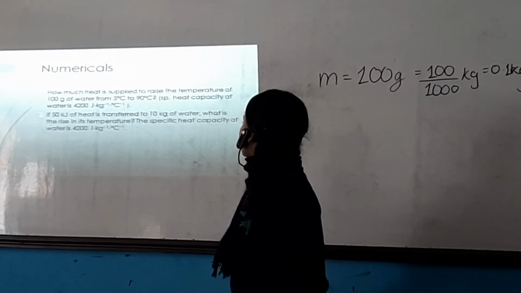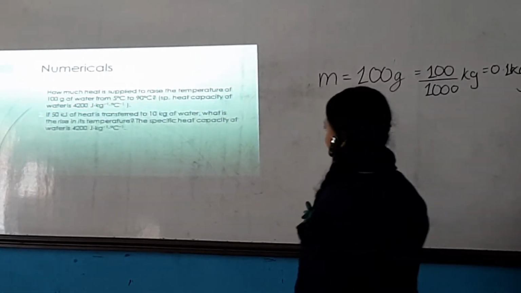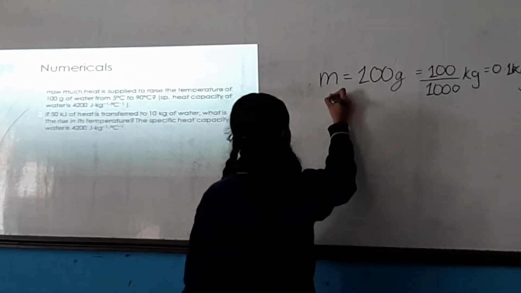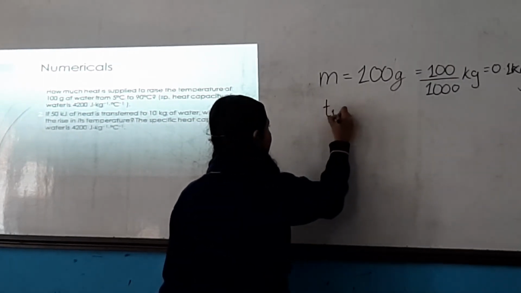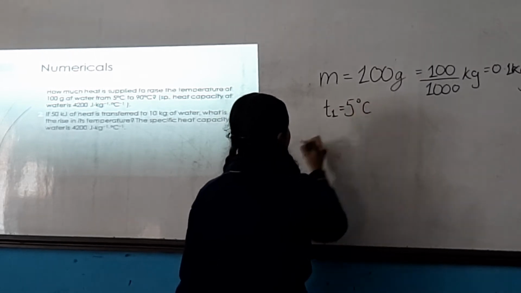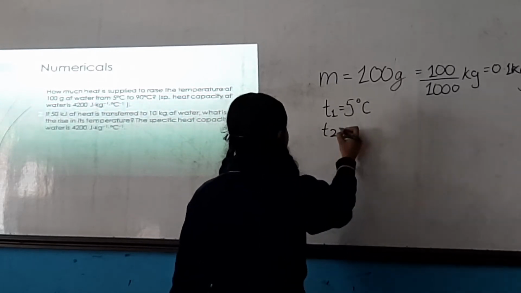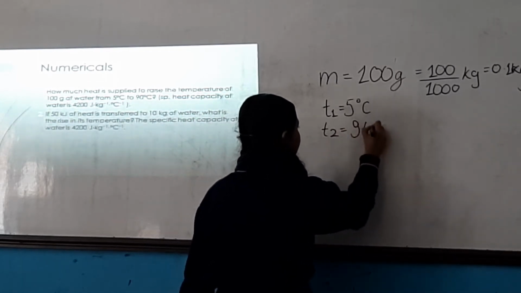Next, the initial and the final temperature of the body are given. So we can write T1 as the initial temperature, which is 5 degrees centigrade, and T2 as the final temperature, which is 90 degrees centigrade.